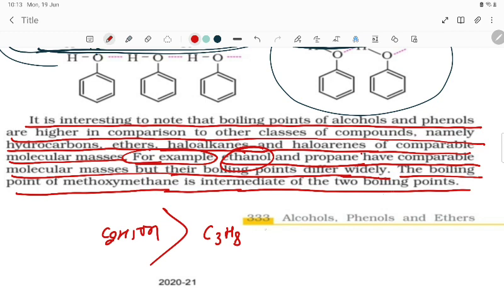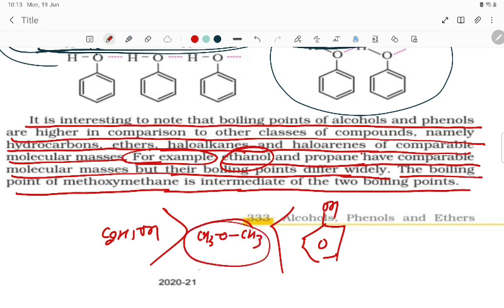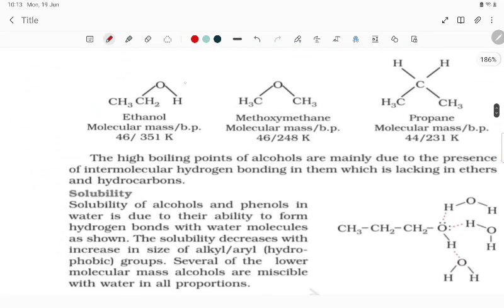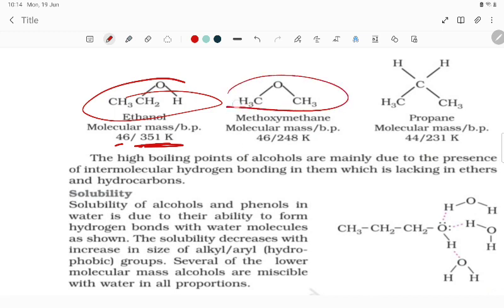So here it will be what, student? This will be the OH, and here suppose in the center we can put the methoxymethane. So you will find that the ether has an intermediate boiling point between the alcohol and the hydrocarbon. So ethanol, you can see, molecular mass 46, boiling point 351, and ether 248, and here what is there, student? Propane, 231.